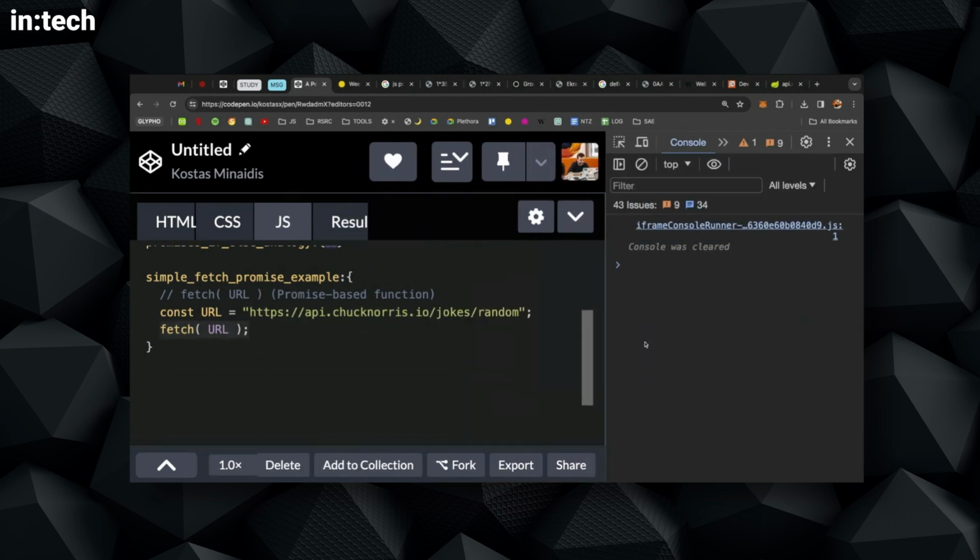Now, questions at this point? Let's start with the question. We will finish the fetch, and then we'll have a break, and we'll continue after. Okay, Leon, you wanted something?